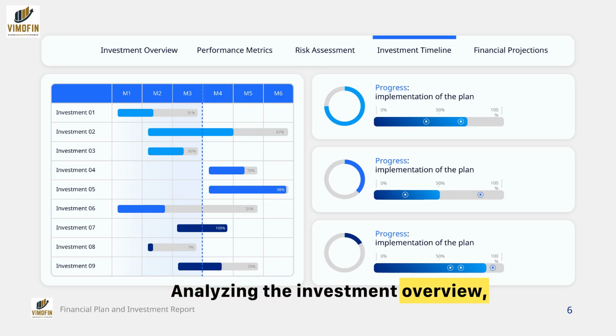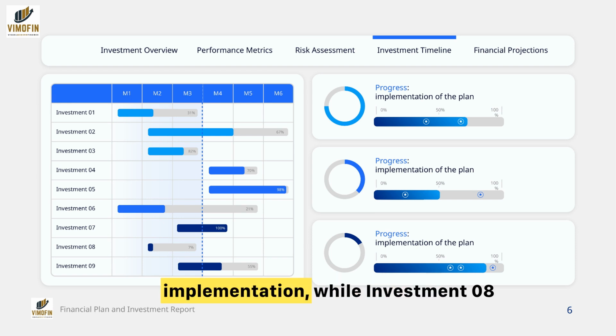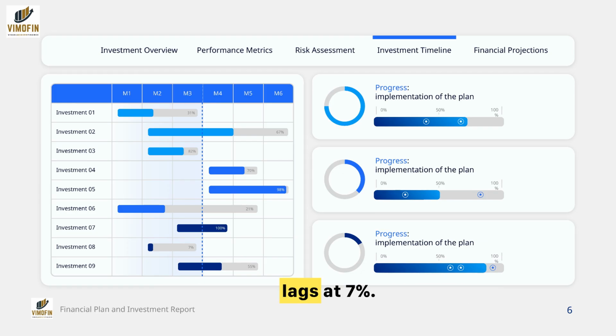Analyzing the investment overview, we observe varied performance metrics across 9 investments. Investment 06 achieved full implementation, while Investment 08 lags at 7%. Risk assessment and financial projections indicate a need for strategic adjustments. The timeline shows significant progress in some areas, yet others require attention to meet financial goals effectively.